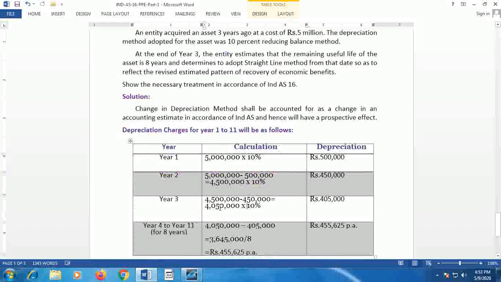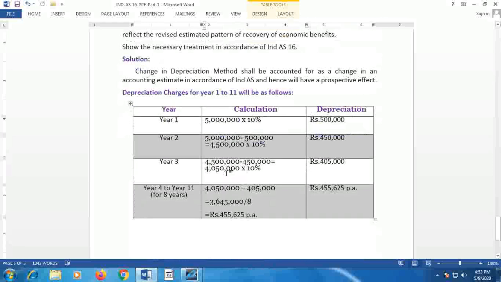Again for the third year, for the reducing balance, 4.5 million minus 4,50,000 gives 4.05 million, and on that 10% gives 4,05,000 as depreciation. So after this, the company changes the method of depreciation to the straight line method. 4.05 million minus the third year depreciation gives 3.645 million. That is the residual value of the machine.